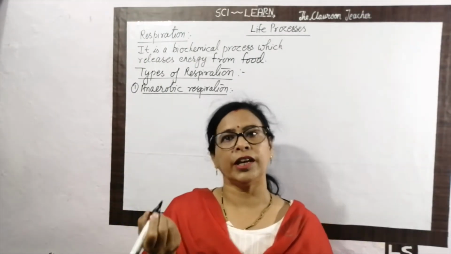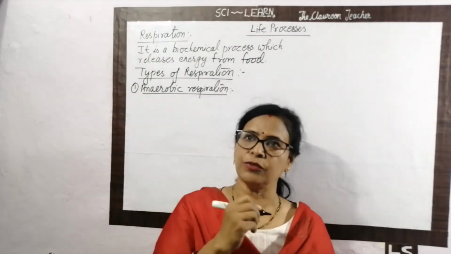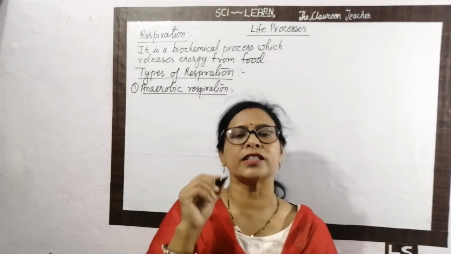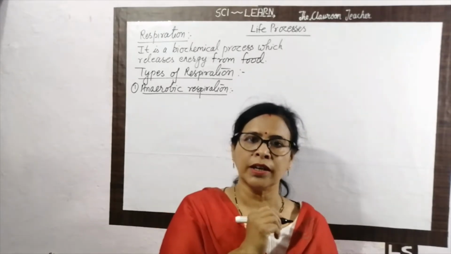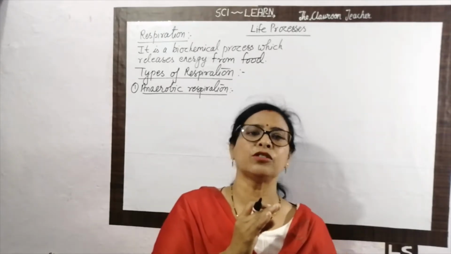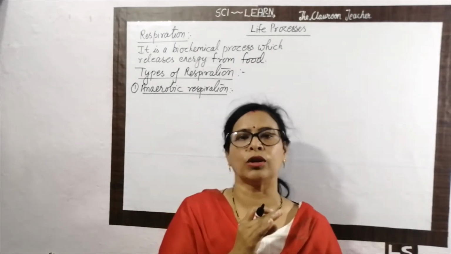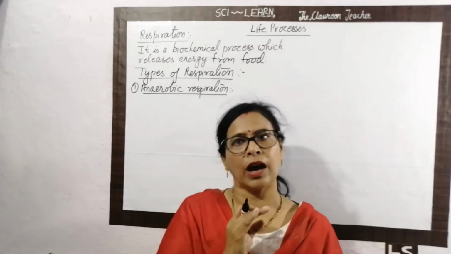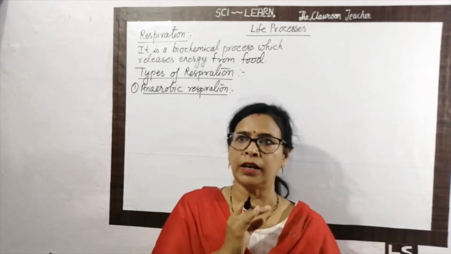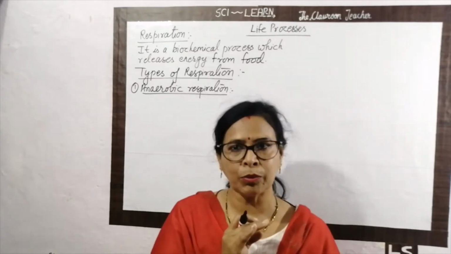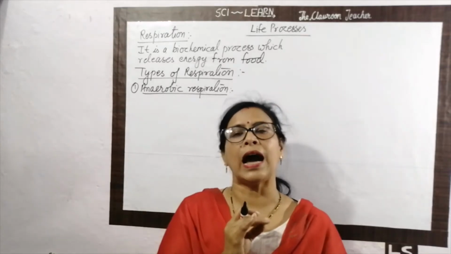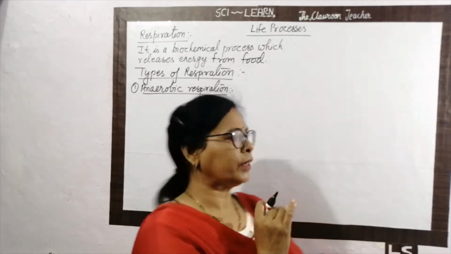Aerobic is the word related with the air. It means the respiration which is completed in the presence of air is called aerobic respiration, and anaerobic in the absence of air. The respiration which is completed in the absence of air is called anaerobic respiration. Then how can we define it? We define it: a respiration or a biochemical process which is completed in the absence of oxygen is called anaerobic respiration.